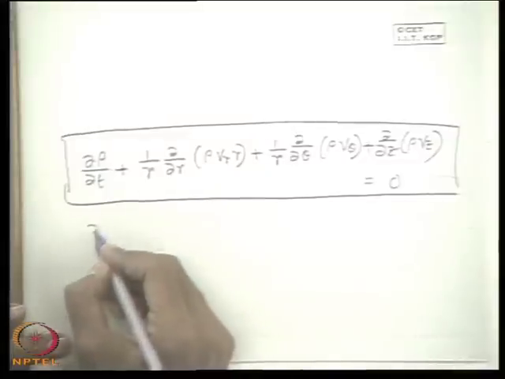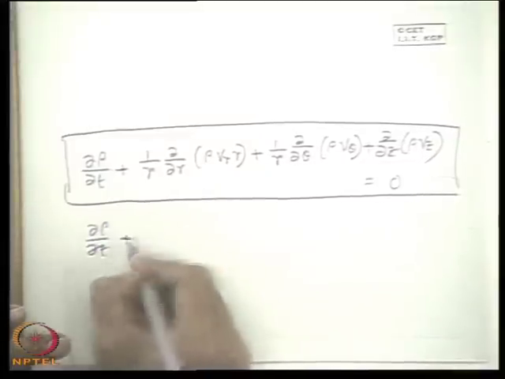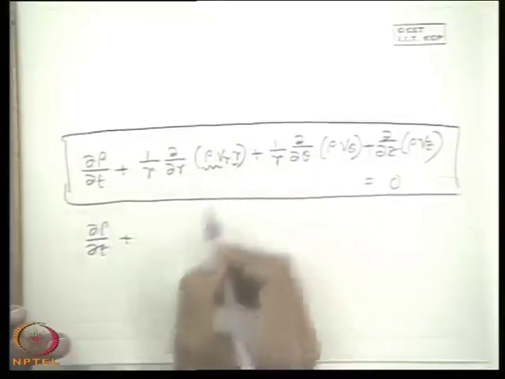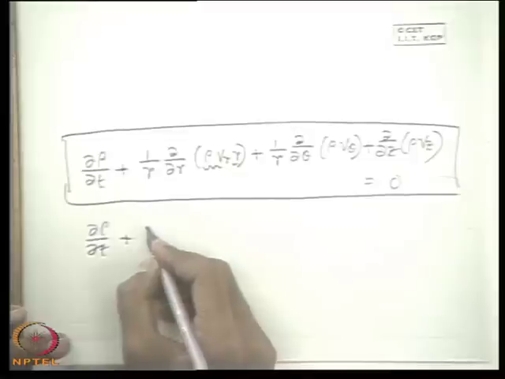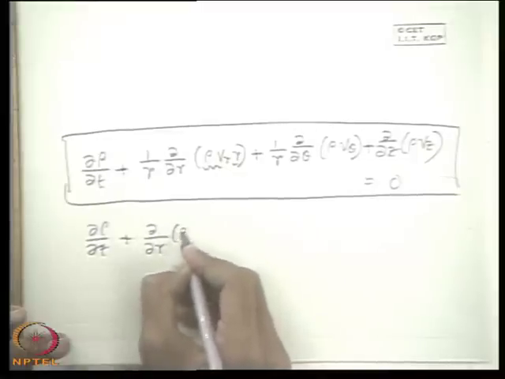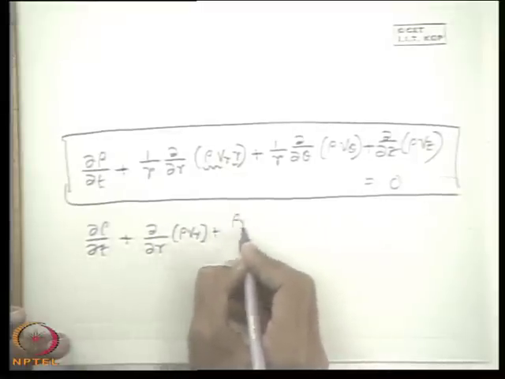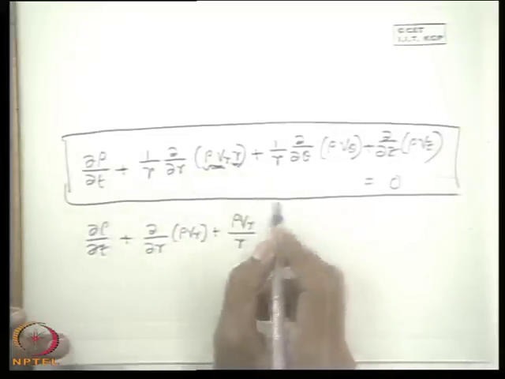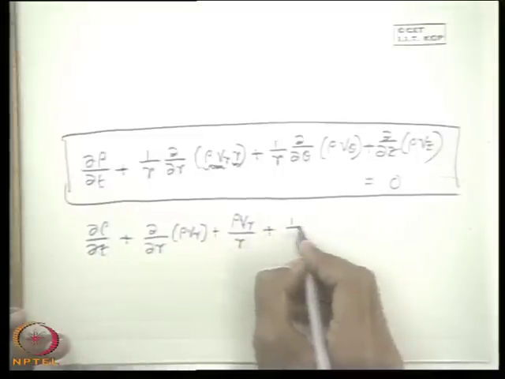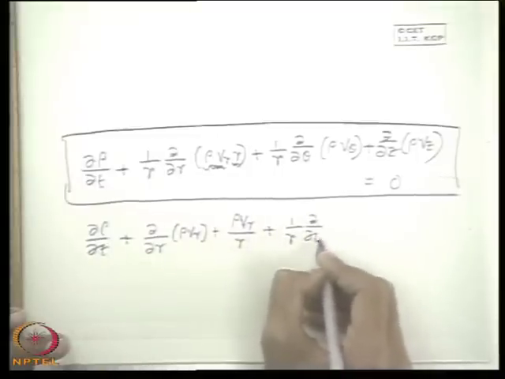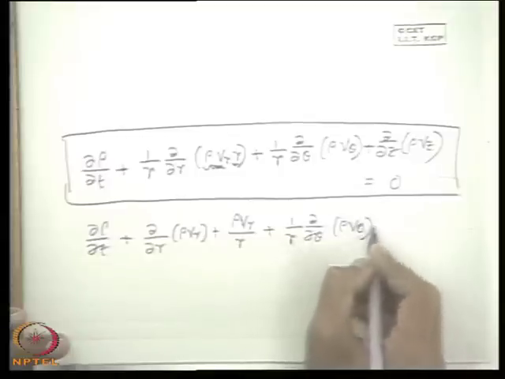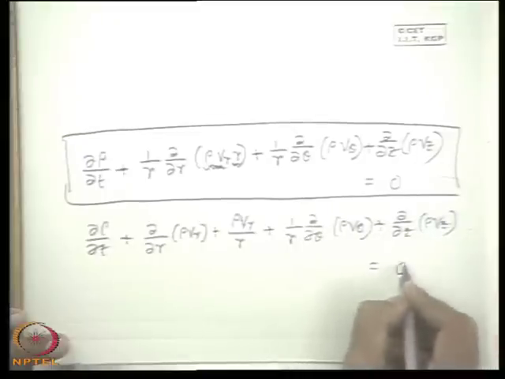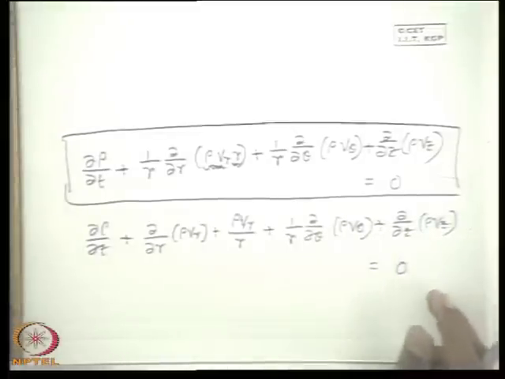We can write it in a different form, ∂ρ/∂t, if we just expand this differentiation of ρVr r. So we can write ∂/∂r of ρVr plus ρVr by r, by taking ρVr as the first function and r as the second function and differentiating it, the school level thing, then ∂/∂θ of ρVθ plus the z term. So this is the equation we also derived straight from expanding the vector form of the continuity equation.